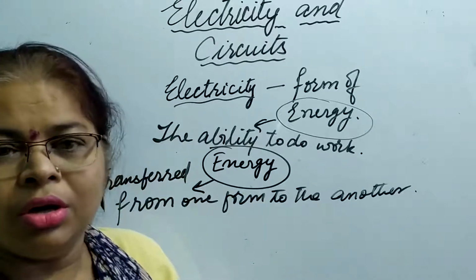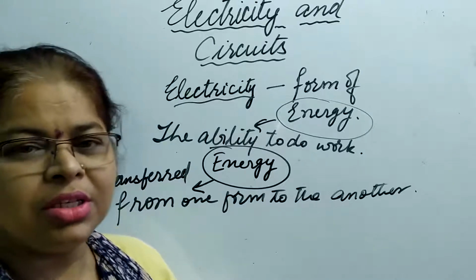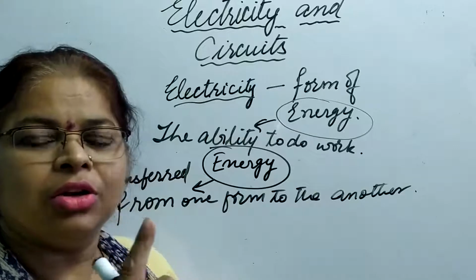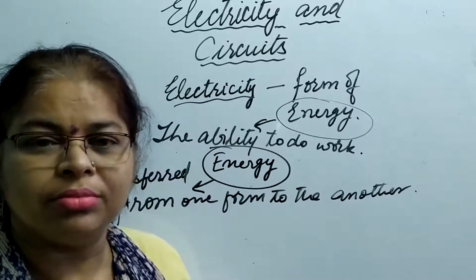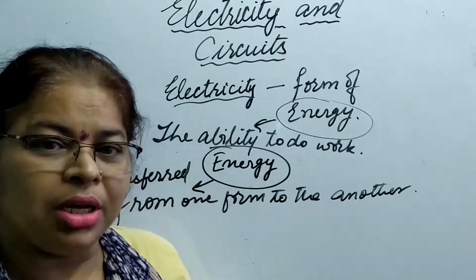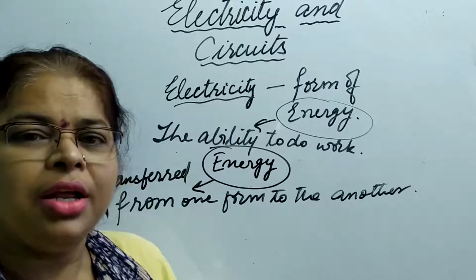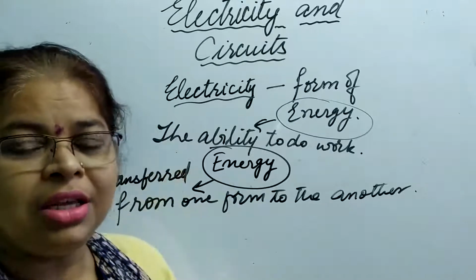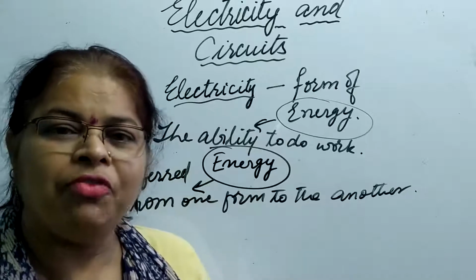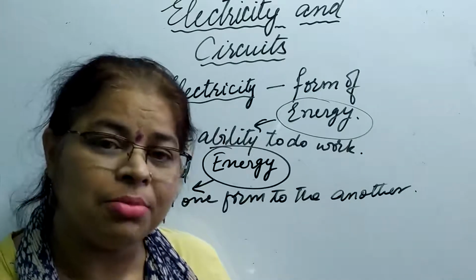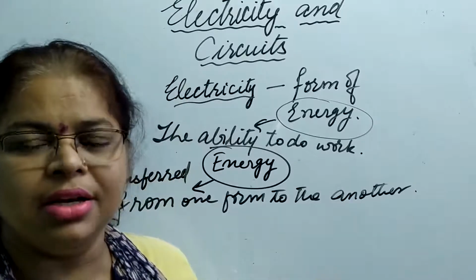Or if you switch on the fan, then what happens? The electricity flows in the conductor, on the wire, and the fan starts moving. So what does it mean? The electricity is being converted into either light energy when the bulb or tube is glowing, or if the fan is working, then the fan is a machine, so it is being converted into mechanical energy.